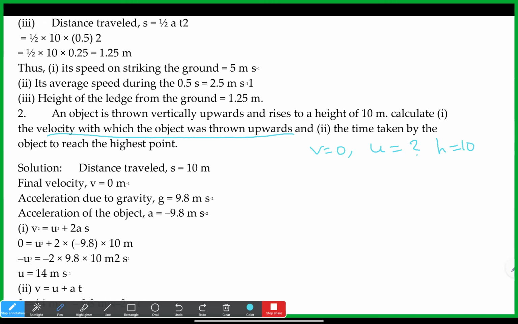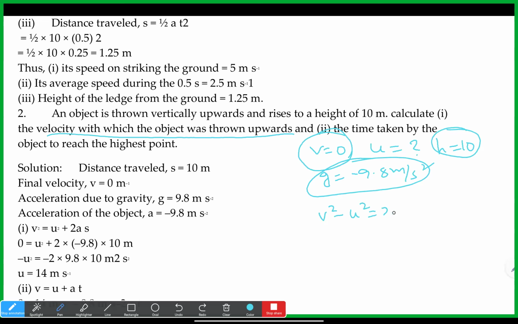We can use S is equal to ut plus half at square. The g value we should take as minus 9.8, because the object is going in the upward direction. Here g is actually plus 9.8, but it's moving up against gravity, so we take it in the opposite direction. Now, what values do we have? V, S and g. So which equation can we use? V square minus U square is equal to 2as.